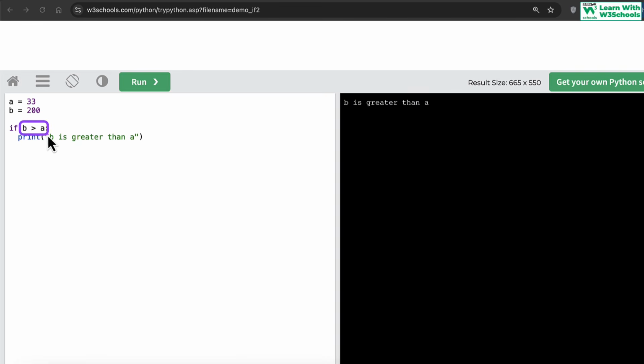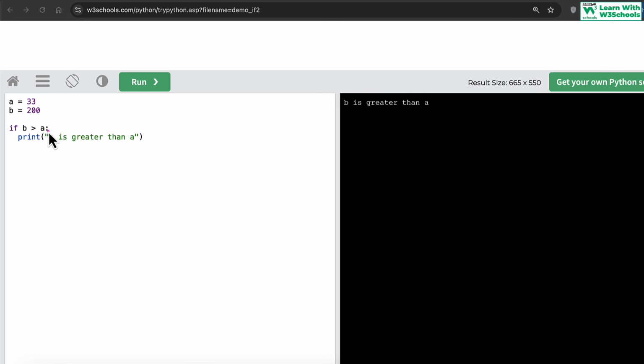So if the expression returns true, the if block will execute. If the expression returns false, the statements are completely ignored. This does not get executed. So based on the condition, it makes a decision whether to execute this line or not. That's why they call it a conditional statement.